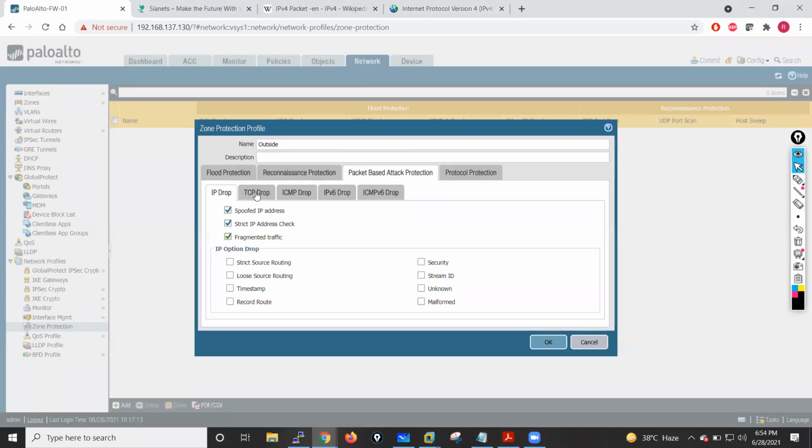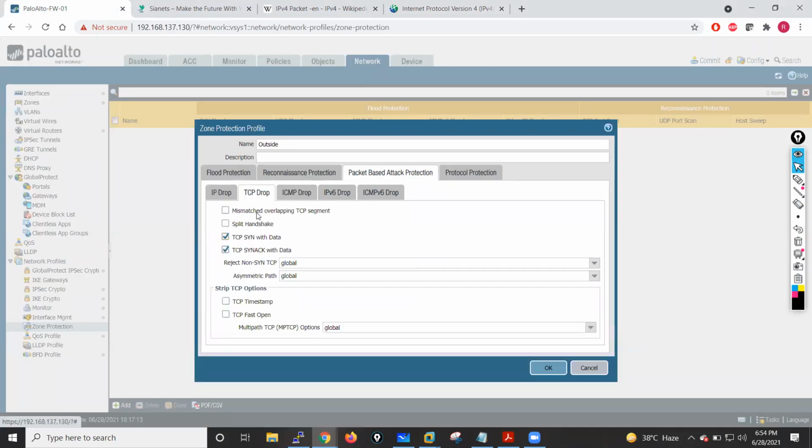Okay, if I go to TCP drop, same thing. If I receive mismatched overlapping TCP segments, sometimes when we create a segment in TCP, there are two segments that have similar data. Maybe two segments cover the data of another segment. If I receive this kind of packet, my firewall drops that packet.